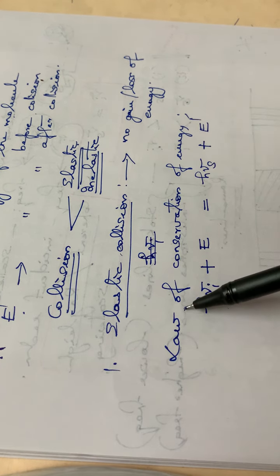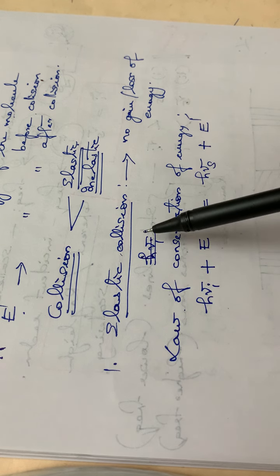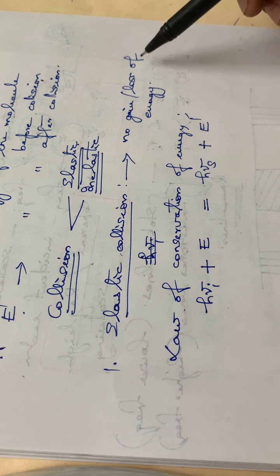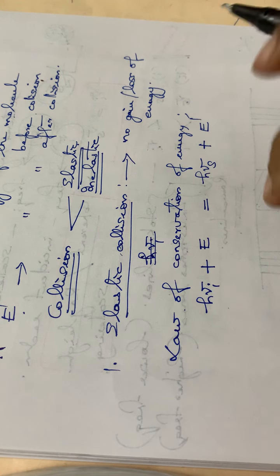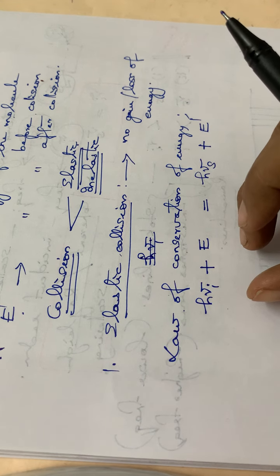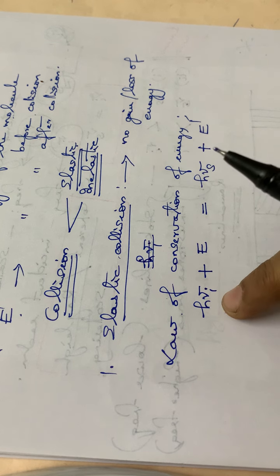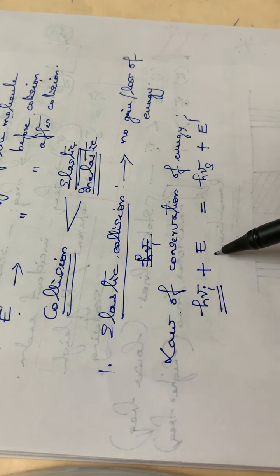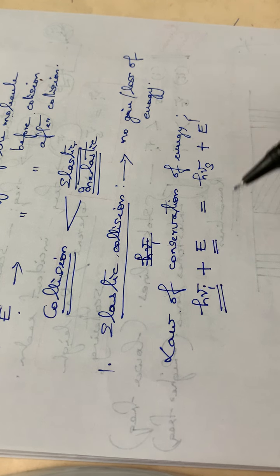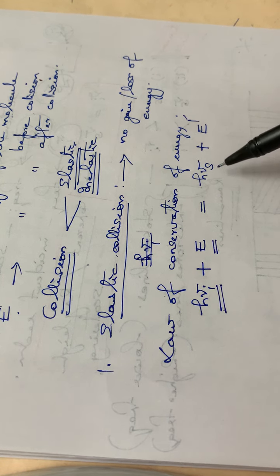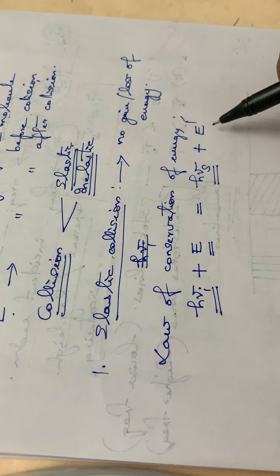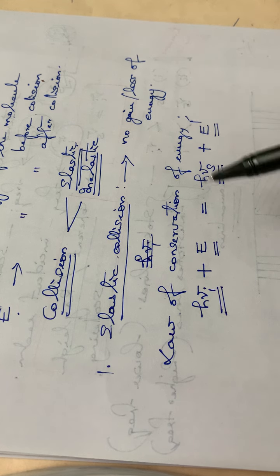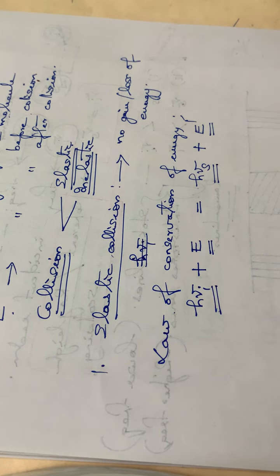So according to the law of conservation of energy, if elastic collision is happening, there will be no gain or loss of energy. This is the energy of the photon and the molecule before collision, and after collision this is the energy of the scattered photon and the molecule. The sums will be the same.